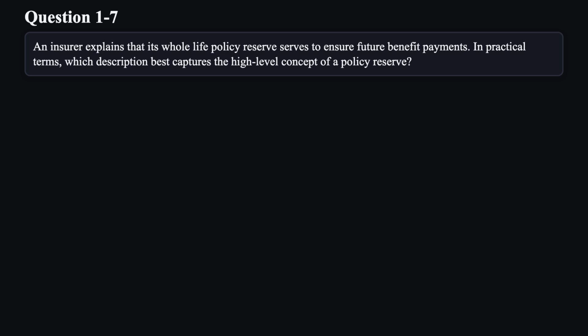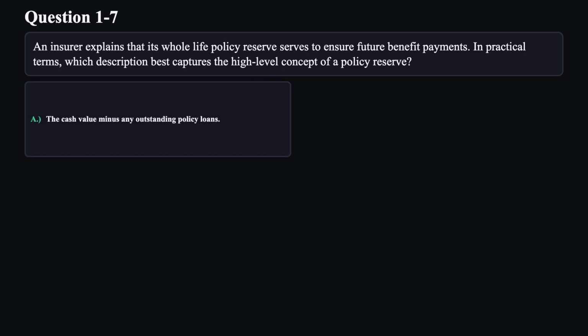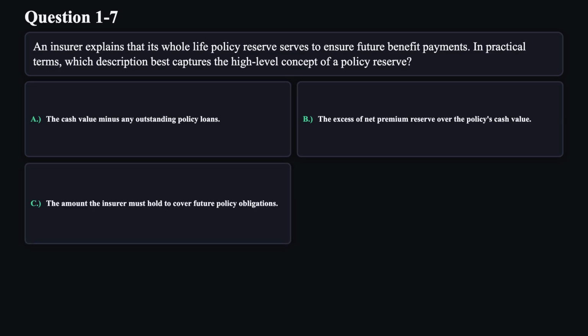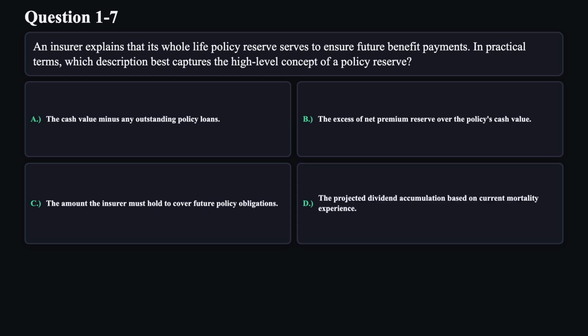In practical terms, which description best captures the high-level concept of a policy reserve? A. The cash value minus any outstanding policy loans. B. The excess of net premium reserve over the policy's cash value. C. The amount the insurer must hold to cover future policy obligations. D. The projected dividend accumulation based on current mortality experience.